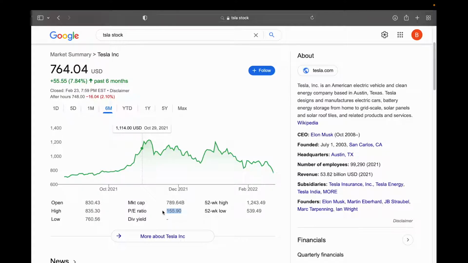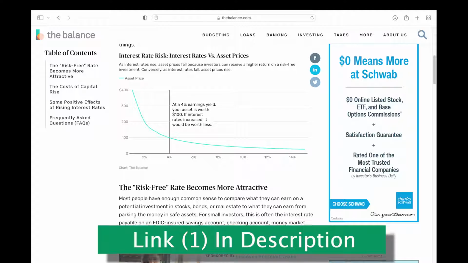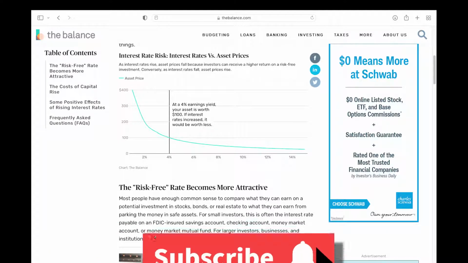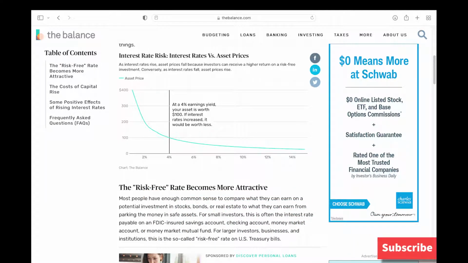I think the sky high PE is definitely contributing to the fall because of the higher interest rates environment that we are seeing at the moment. Now, I've touched on this a bit in some previous videos such as NIO and Palantir, but rising interest rates affect higher price to earning ratio stocks. Today, I want to talk about how the risk-free rate of return that higher interest rates provide affect the higher PE stocks. You can look at my other videos to see some other ways that higher interest rates affect the high PE stocks. This may be a bit boring here, but bear with me.